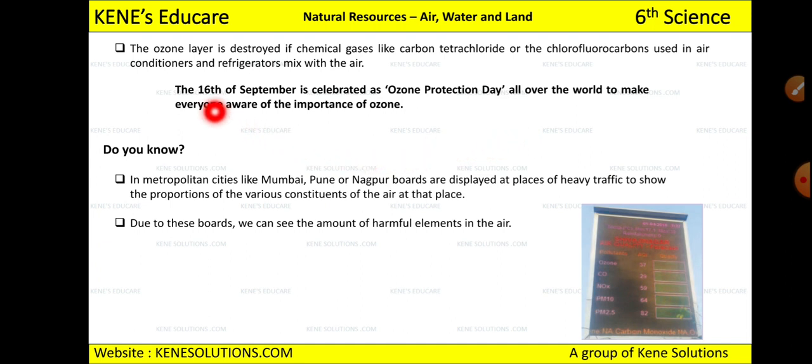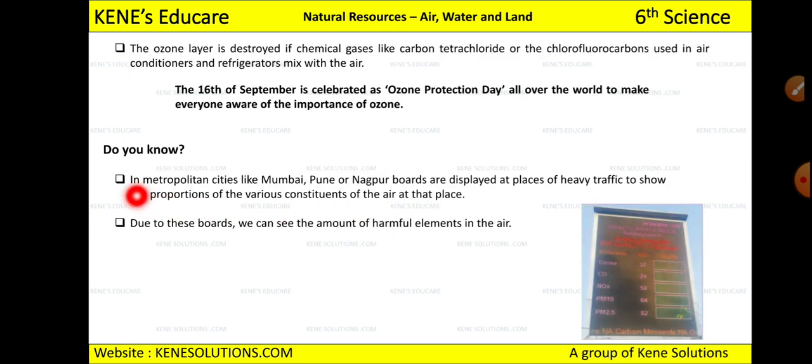Okay, now 16th of September is celebrated as Ozone Protection Day because we need to protect the ozone, right? And unless and until a day is celebrated, people don't remember all these things, and that is the reason it is important to celebrate this day. So on 16th of September we celebrate the Ozone Protection Day all over the world to make everyone aware of the importance of ozone. Okay.